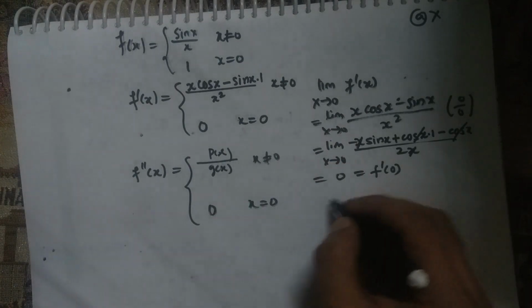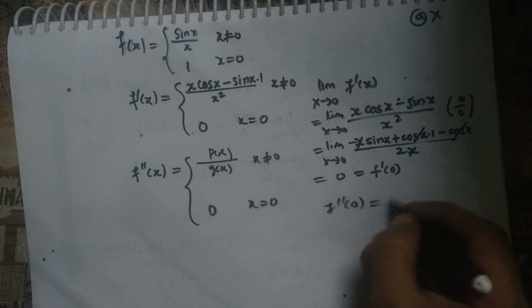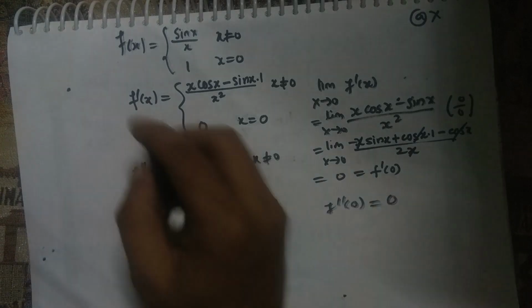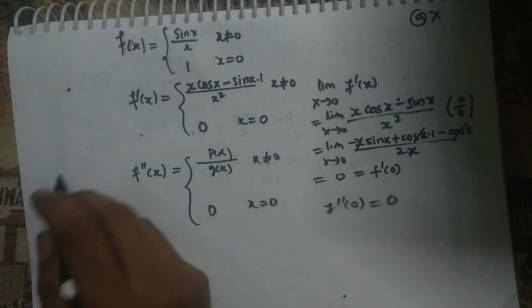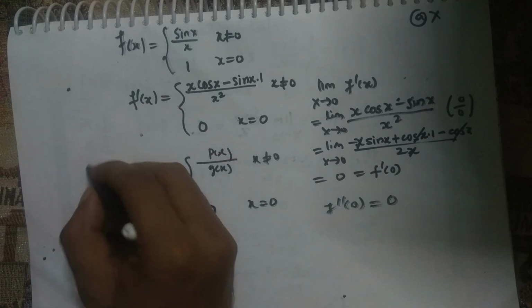So in this case also f double dash at 0 will exist and it will equal 0, okay. So the double derivative also exists, and what they are saying in option D is differentiable more than once. So option D is correct.